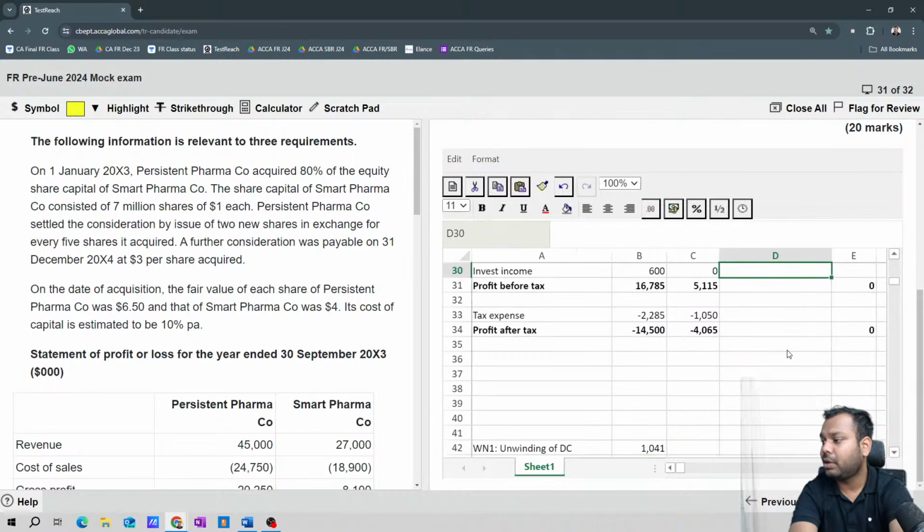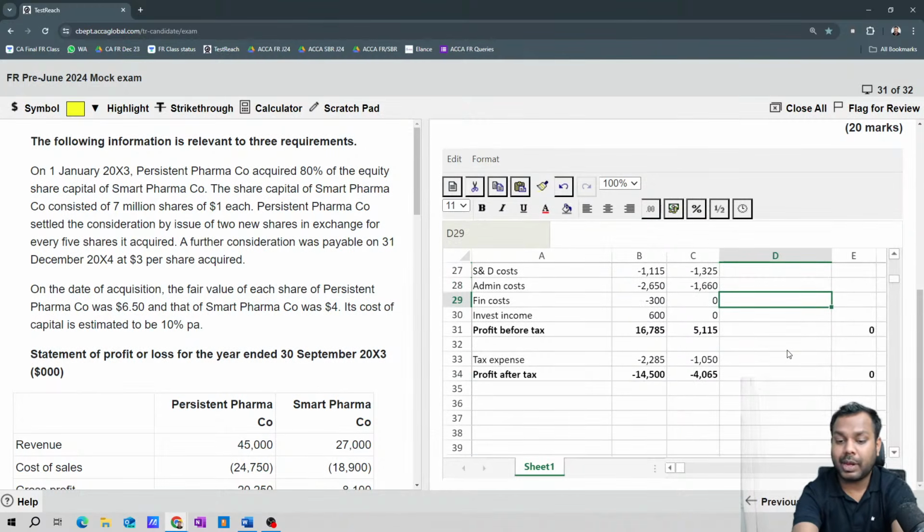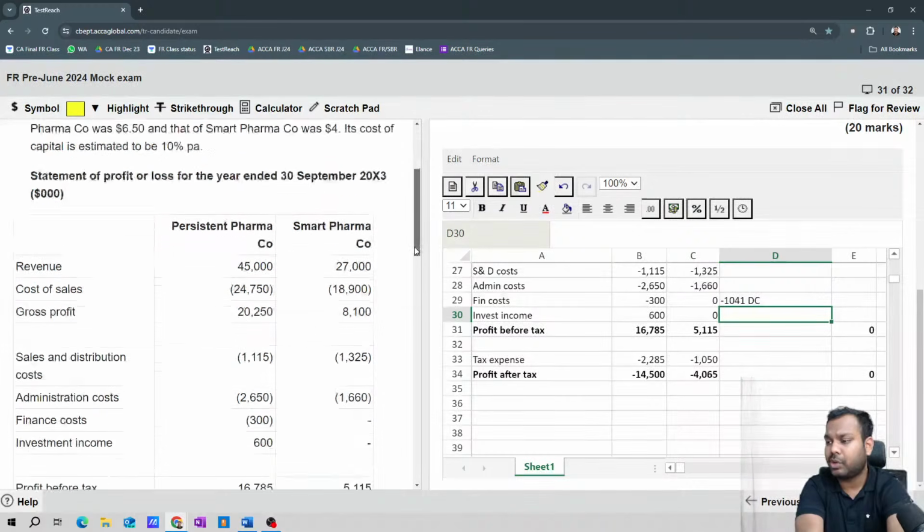So let's write here in the finance costs. Since it is minus, I will write here minus 1,041, deferred consideration. Is that clear, everyone? Okay, so first is clear. Then this is done, no other adjustment. So first paragraph is done, sorted.